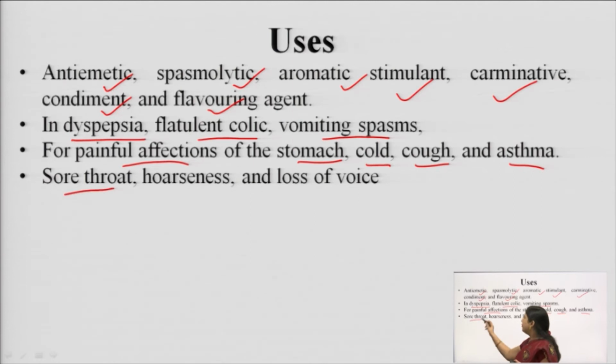For sore throat we can use it. Hoarseness means kharash, which we call when there is any blockage in the throat due to a sore throat, as well as loss of voice due to any kind of throat infection. So, in the respiratory system and the digestive system as well as any kind of contractions, we can use ginger as an important drug.